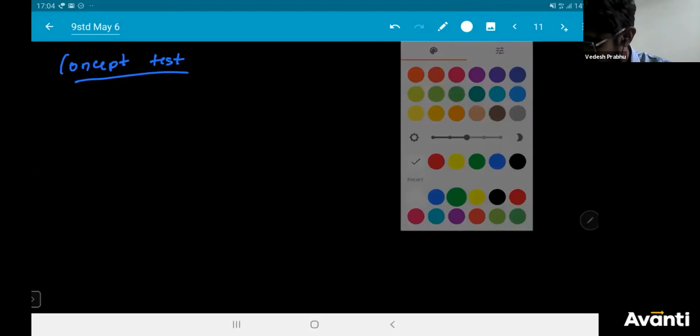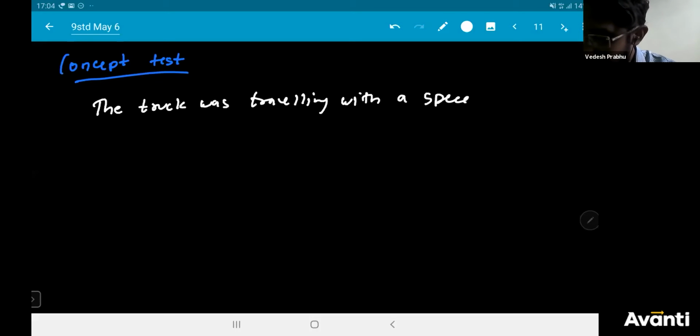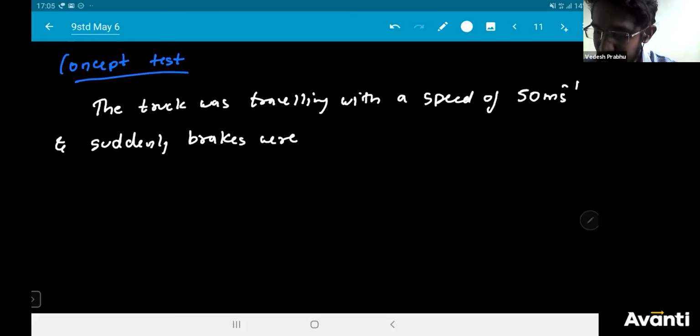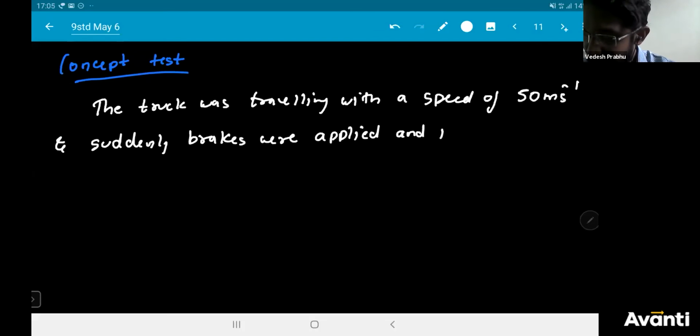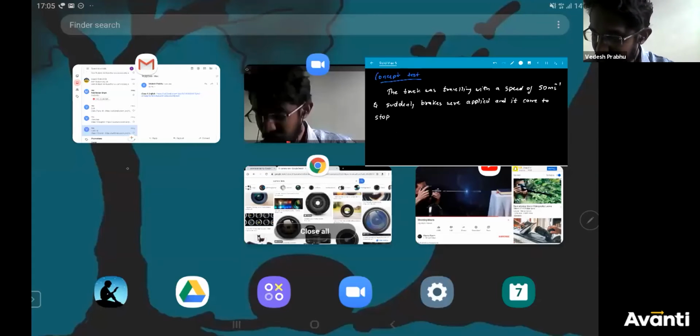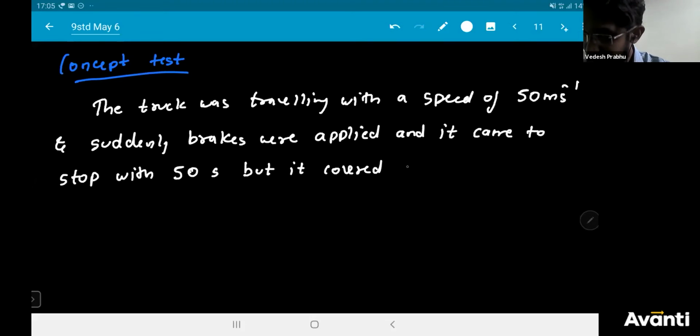Okay, fine. So I'm going to write the question. The truck was traveling with a speed of 50 meter per second, and suddenly brakes were applied, and it came to a stop within 50 seconds, but it covered 200 meters before stopping.